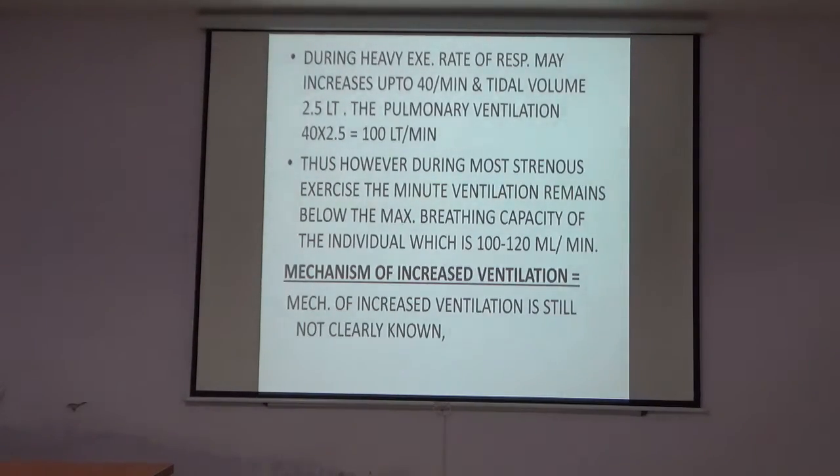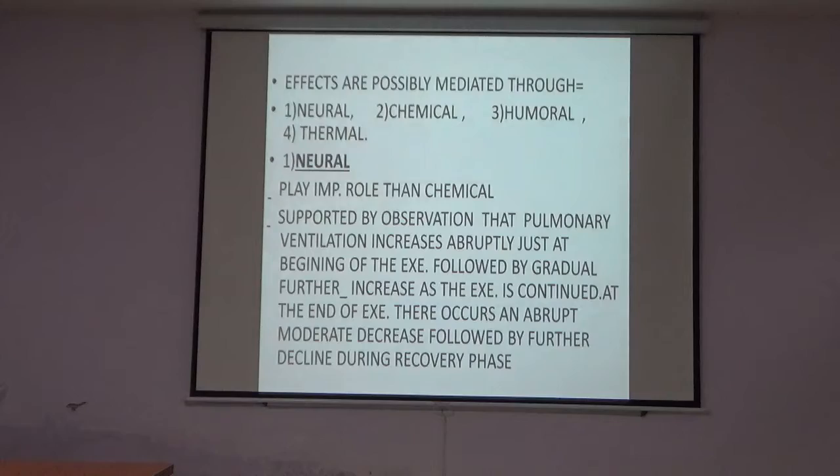Now, how does this ventilation increase? The mechanism of increased ventilation is still not clearly known. But the increased ventilation is possibly mediated through certain factors. It is not proved, but we expect these possibilities.